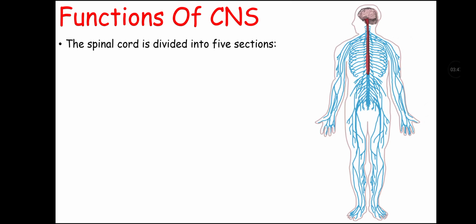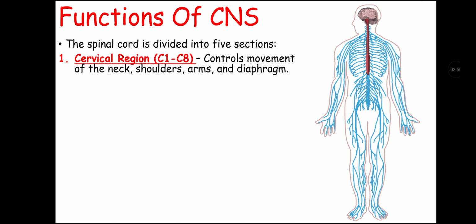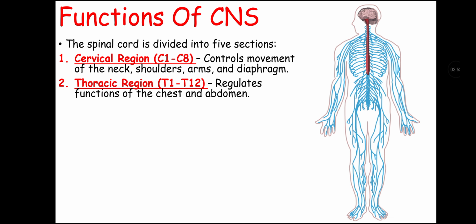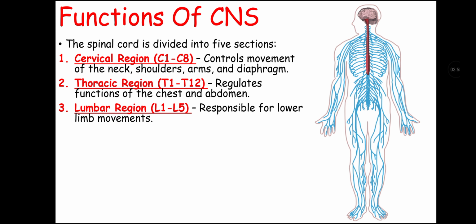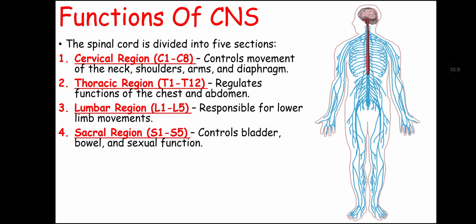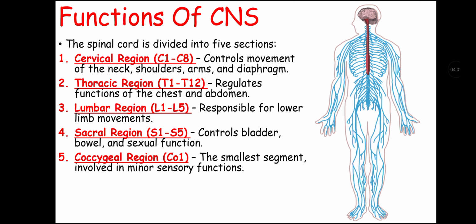The spinal cord is divided into five sections. These sections are the cervical region, from C1 to C8; the thoracic region, from T1 to T12; the lumbar region, from L1 to L5; the sacral region, from S1 to S5; and the coccygeal region, which is coccygeal 1. The cervical region controls movement of the neck, shoulders, arms, and diaphragm, while the thoracic region regulates functions of the chest and abdomen. The lumbar region is responsible for lower limb movements and the sacral region controls bladder, bowel and sexual function. The coccygeal region is the smallest segment, involved in minor sensory functions.